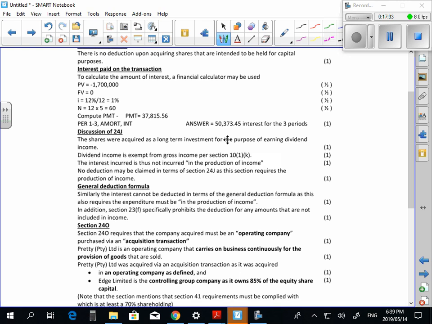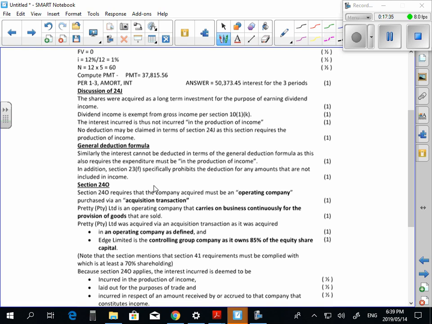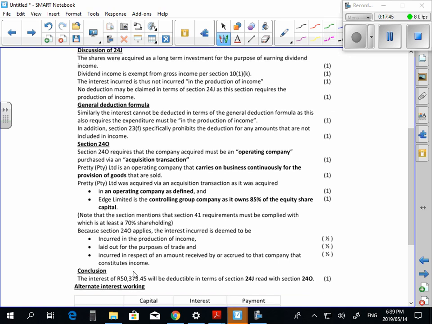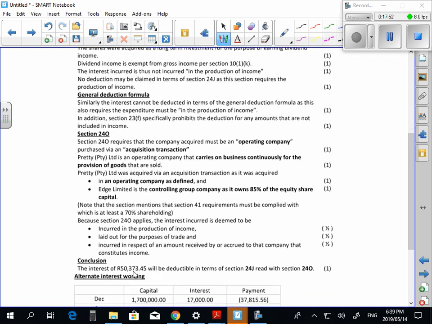Okay, carrying on. Because section 24O applies, the interest is deemed to be incurred in the production of income, laid out for the purposes of trade, and incurred in respect of amounts received by or accrued to the company that constitute income. Because that's what section 24O does. It deems the following to be there, and the interest will be deductible. Guys, comfortable with it? This is cool.